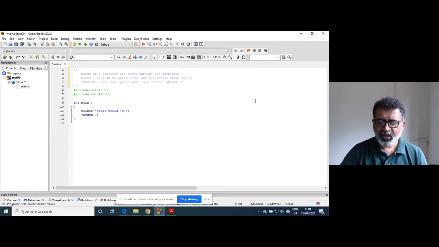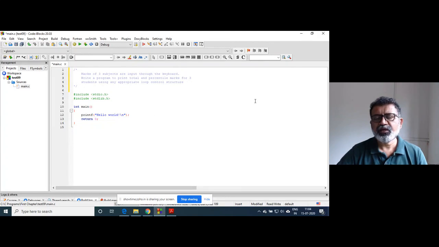You can use whichever you feel. As I told you, there is no rule that a particular loop is to be used in a particular situation. No such rule exists in C language. In fact, you can use any loop anywhere.